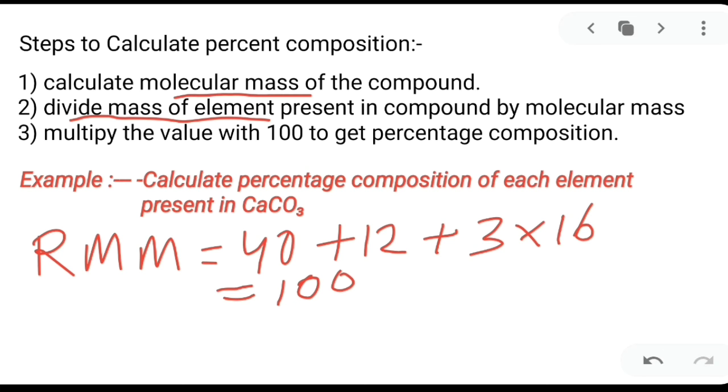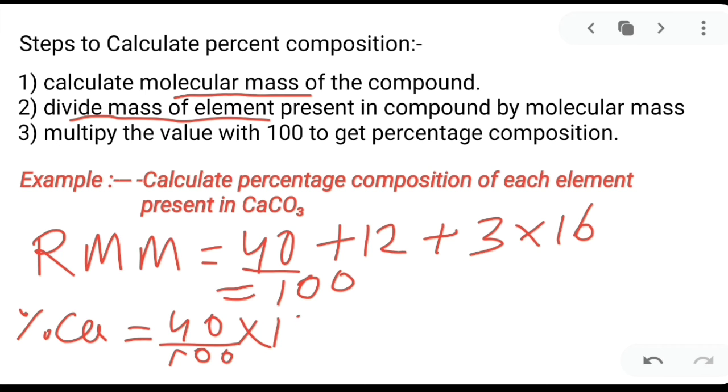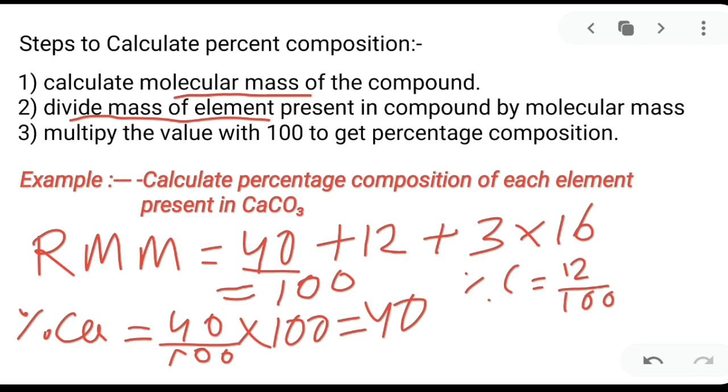So the value you will get that is 100. Now, let us find out percentage of calcium. How can we find out? What is the amount of calcium present in that molecule? That is 40. So, 40 by 100 into 100. So, you will get 40%. Now, let us calculate the percentage of the carbon. So, percentage of the carbon is equal to 12 by 100, which is the molecular mass, into 100. So what is the percentage? That is 12.